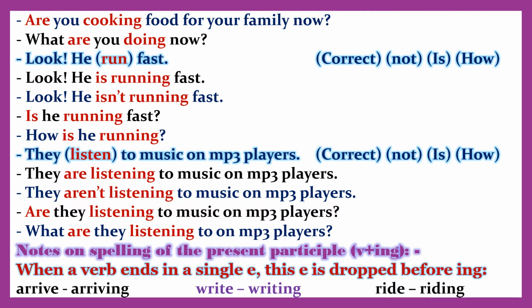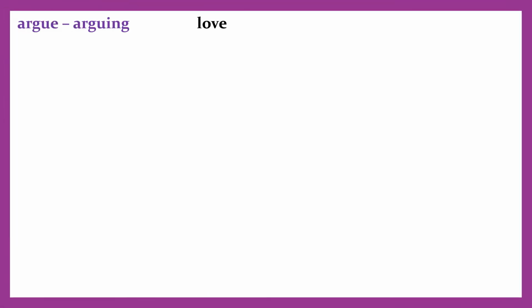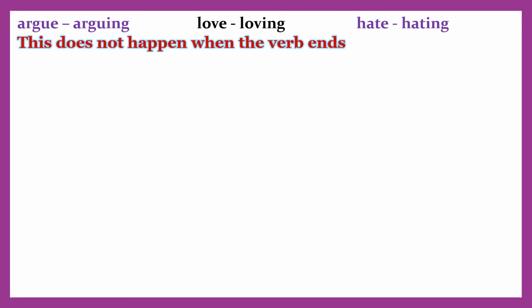Notes on spelling of the present participle, verb plus ing. When a verb ends in a single e, this e is dropped before ing. Arrive, arriving, write, writing, ride, riding. Argue, arguing, love, loving, hate, hating.